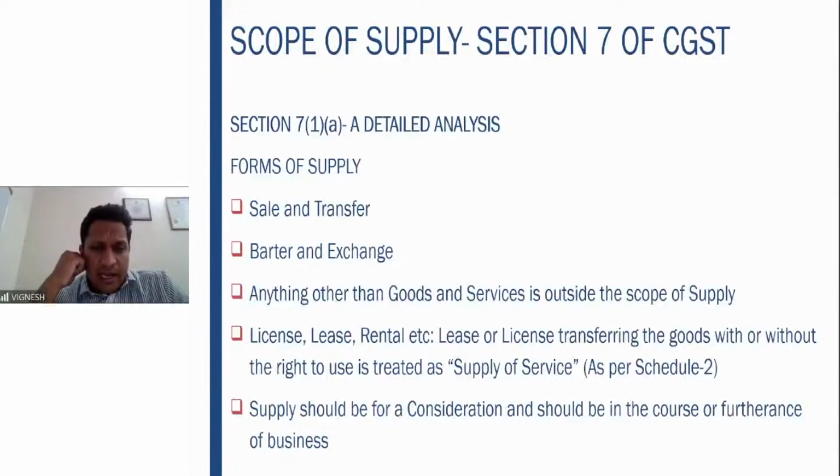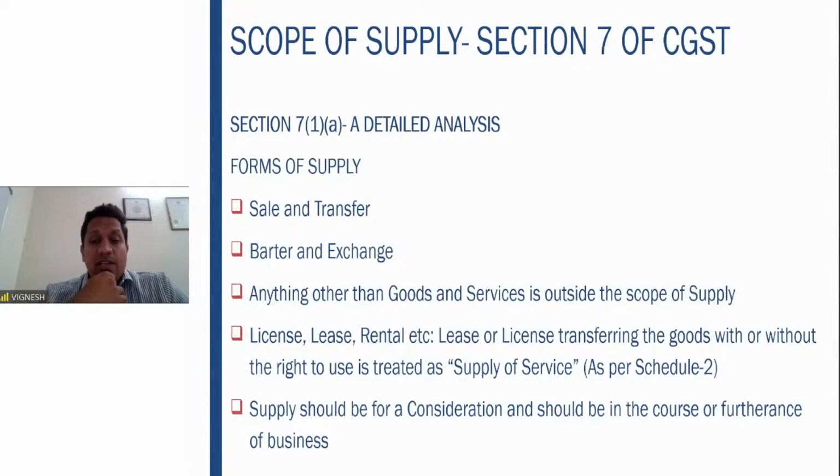License, lease, rental, etc. Again, this is also very clear. License: I have a license over, say, artwork. I am allowing that artwork to be used in a movie. I'm transferring the license to him for some time and charging a fee for that. That is your license. Lease: I'm taking a lease of an open plot of land, and I'm building a cricket ground on that. Cricket ground leases are usually for 10 years, 15 years. That is lease. Rental is for a slightly smaller period. Fine. So this is basically these three.